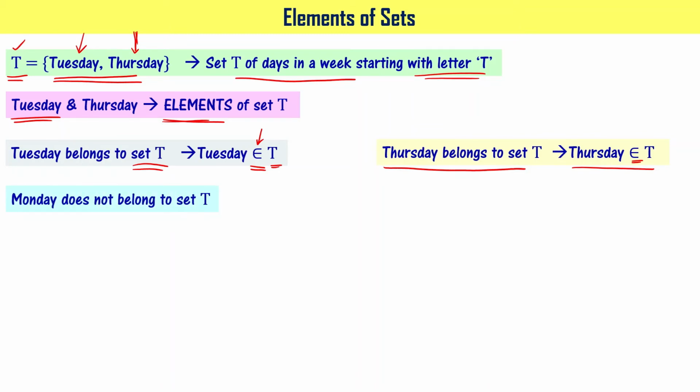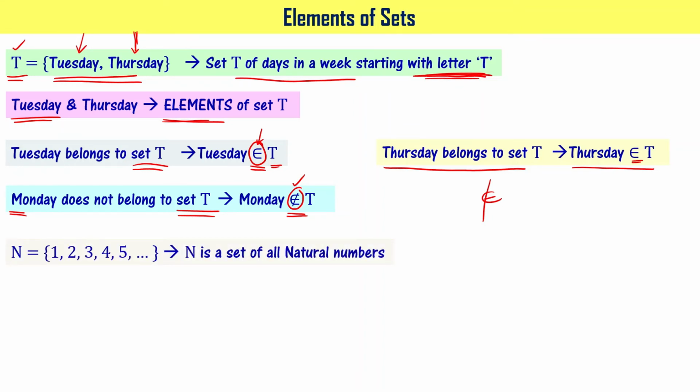Monday does not belong to set T. The reason is that any element of set T has this requirement: the first letter has to be T. Here Monday has the first letter M. That's why it does not belong to set T. Understood? So mathematically it is written as Monday does not belong to set T. You see, this is the does not belong to symbol. The belongs to symbol is shown here, and the does not belong to symbol has a line over the belongs to symbol. Understood?